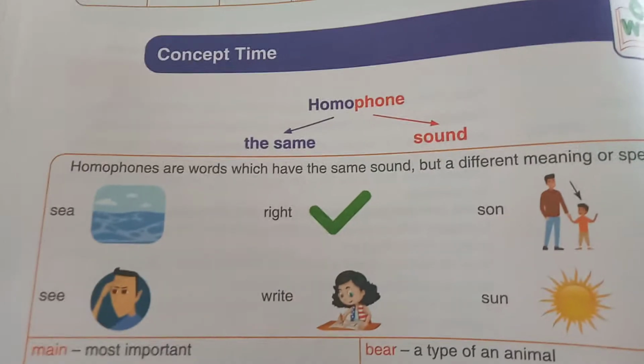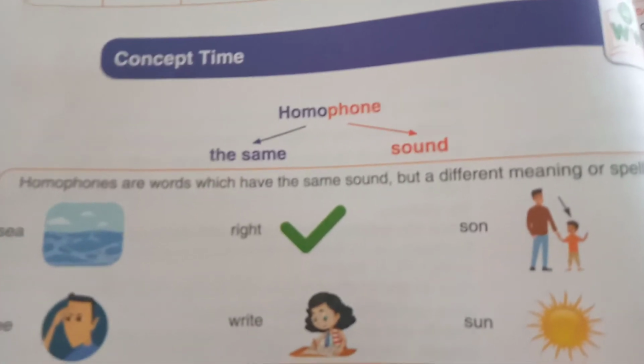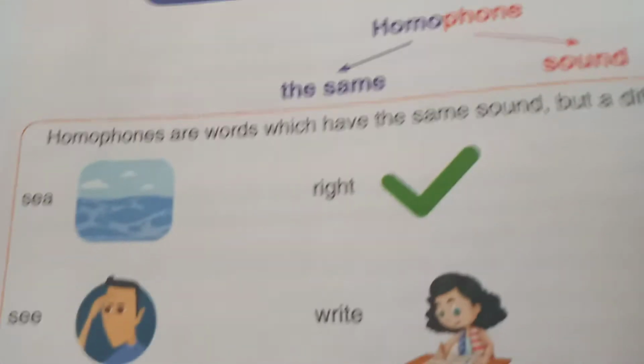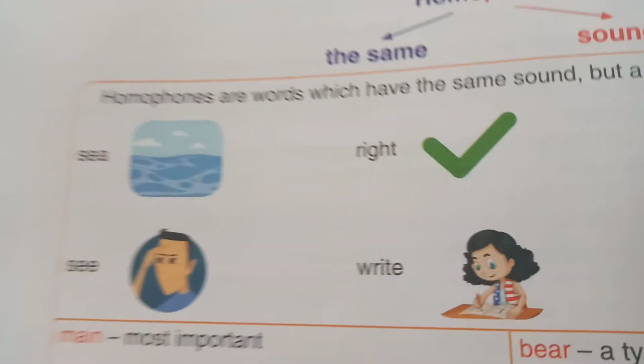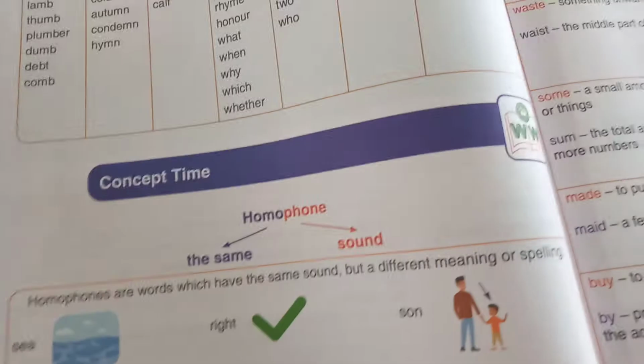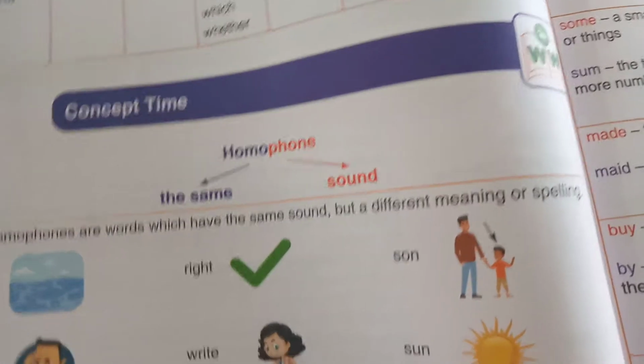What are homophones? Homo means same, phone means sound. The sound is the same, but the spelling is different and the meaning is different. See, right? Sun, like that. You have different meanings. So you have to choose the correct spelling and write.